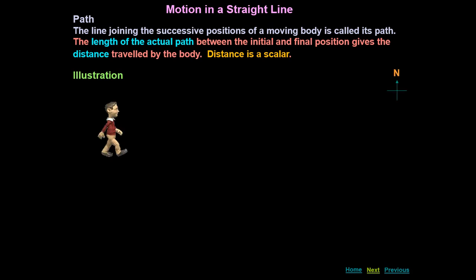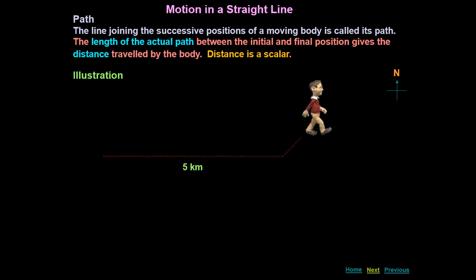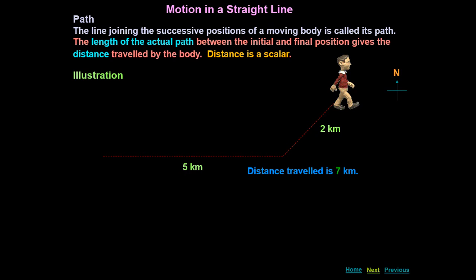For example, this man will start moving, and let us see how much distance he is going to cover. So this man is walking along the horizontal path, and 5 kilometers he has covered, and then he has changed his direction and he has covered 2 kilometers. So if you want to tell me the distance, 5 kilometers along straight road, and after changing the direction he has covered 2 kilometers. So total distance traveled, total length of the path is what? That is 7 kilometers. So we can say that the total distance traveled by this man is 7 kilometers.